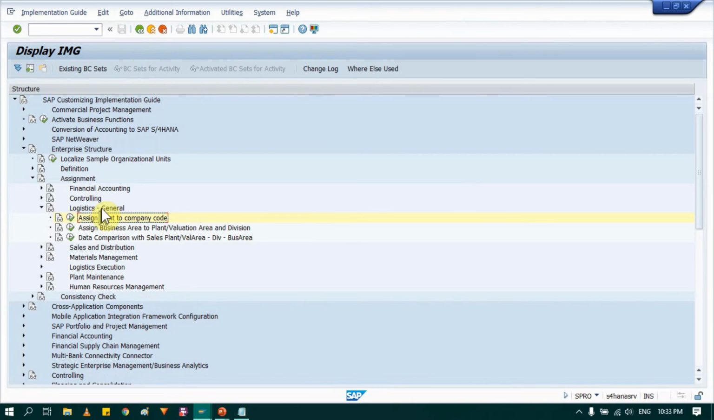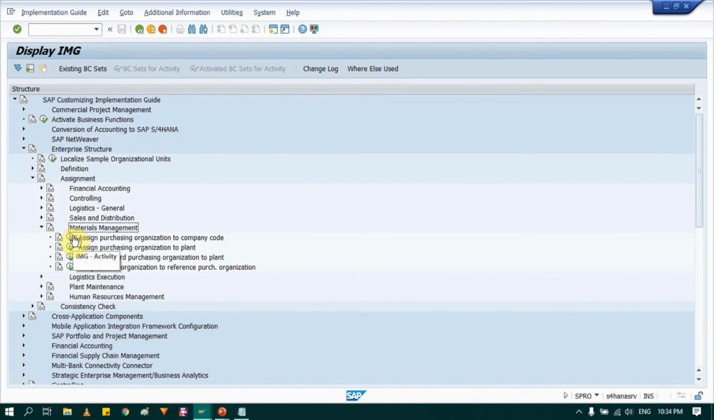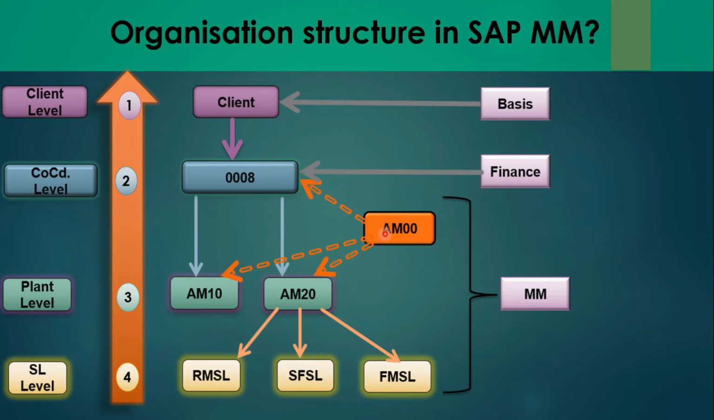Now the part in logistic general is done. Now I will go in materials management. Note here we won't assign plants and storage location because when we maintain storage location, before maintaining storage location, system asks us plant under which plant we want to maintain storage location. So we won't assign storage locations in assignment part. So next remaining thing is only one, that is purchasing organization to company or plant or to both. So we will see that.